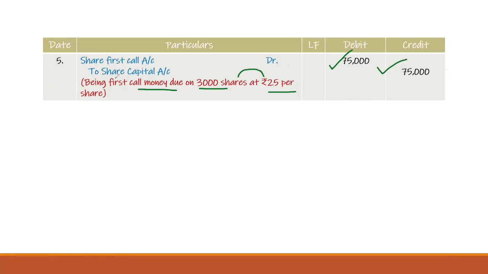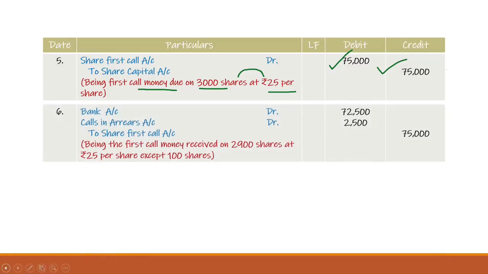But actually what happened here, the company is not receiving the whole amount. We know this, right? So bank account debtor, how much are they receiving? 72,500. Why 72,500? Because one shareholder who is holding 100 shares has not paid the amount.